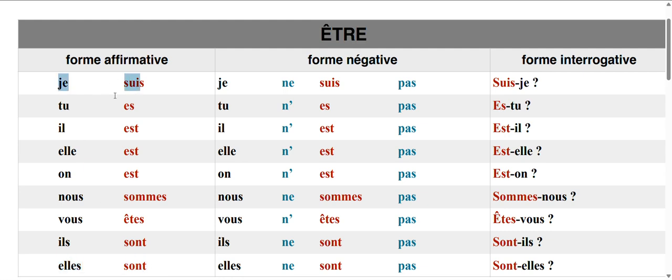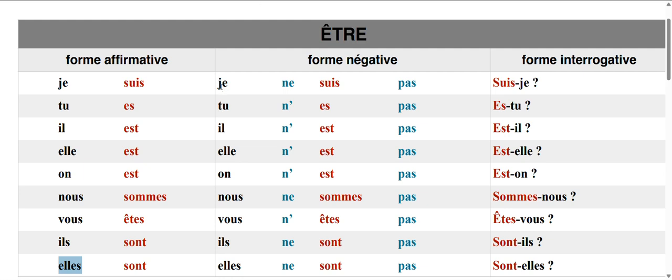Je suis, I am. Tu es, you are. Il est, he is. Elle est, she is. On est, it is. Nous sommes, we are. Vous êtes, you all are. Ils sont, they are. Elles sont, they are. Ils sont is for masculine or the masculine and feminine combination, and elles sont is only for the feminine.